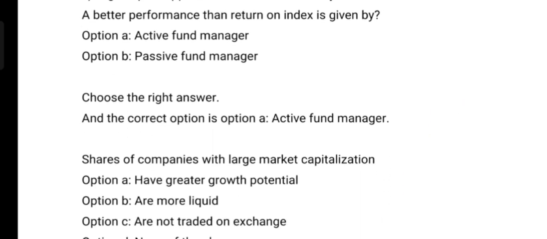A better performance than the return of the index is given by: Option A, active fund manager; Option B, passive fund manager. And the correct answer is Option A, active fund manager.